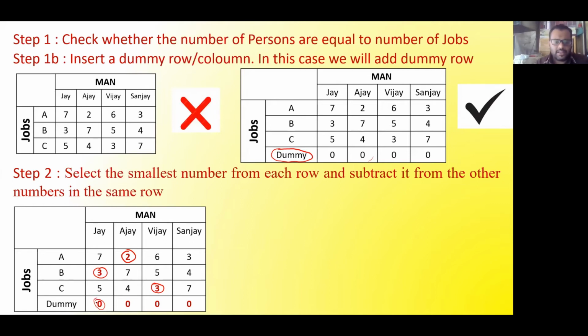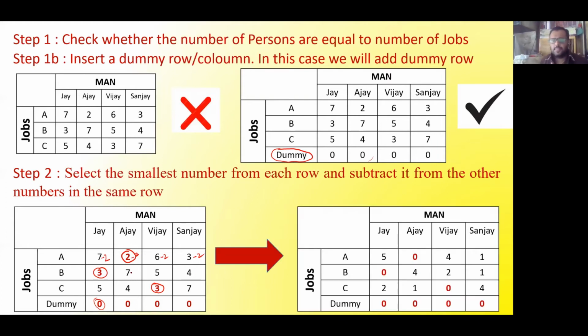After subtracting these numbers from those particular rows, if I make a calculation for the first row, it will be 7 minus 2, 2 minus 2, 6 minus 2, and 3 minus 2, and so on. If I do it for the other rows, I will get this as my matrix: 5041, 0421, 2104, 0000. Can anyone confirm whether it is correct, so that I can proceed further? Yes, sir, correct.